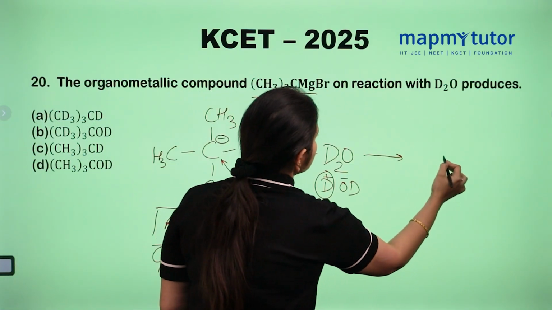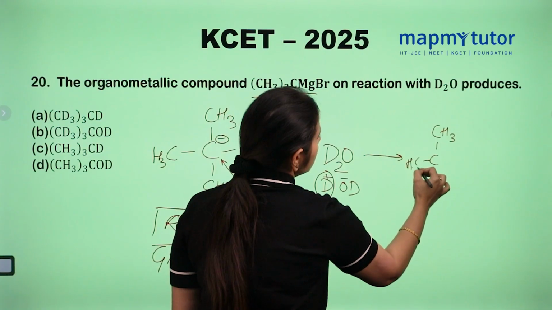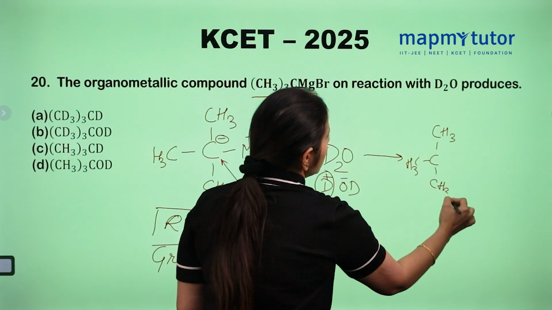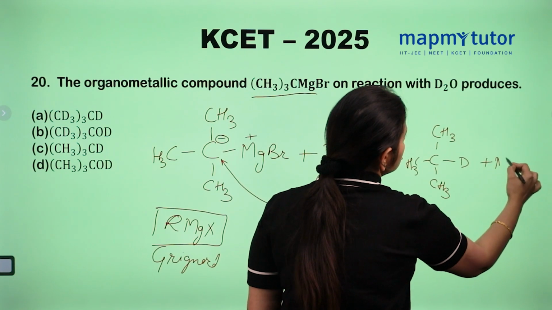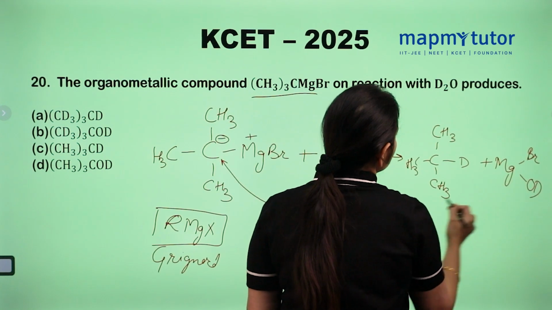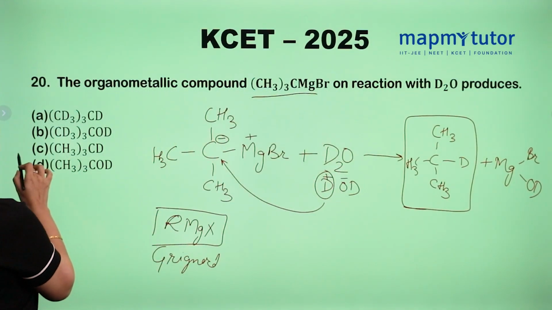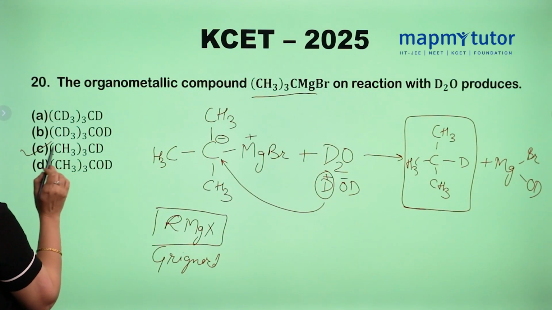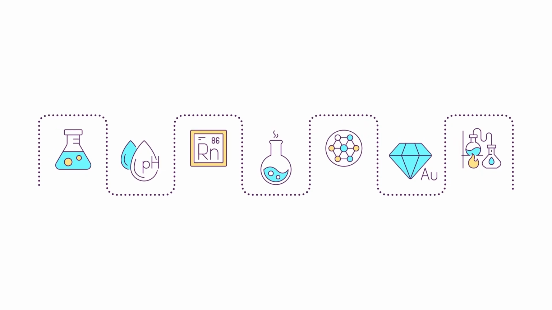So the answer will be CH3, CH3, CH3 and D, plus Mg, Br and OD. So this is our answer. Where is it? At the third position, option C, (CH3)3CD. So this is the right answer.